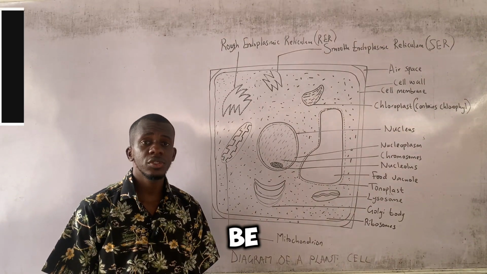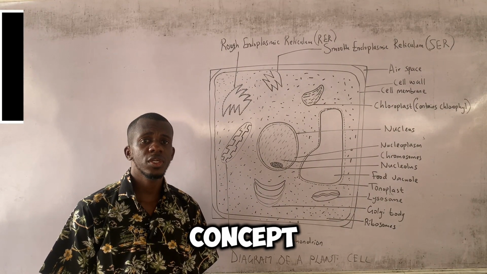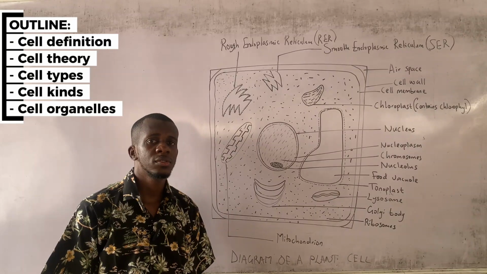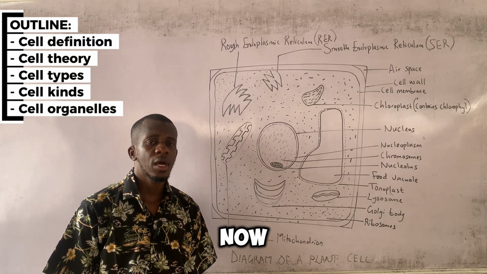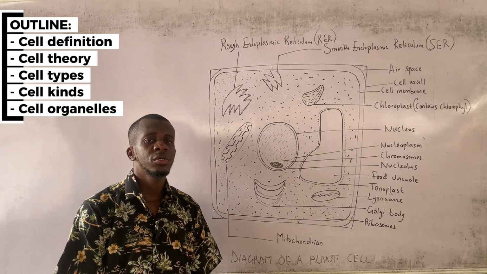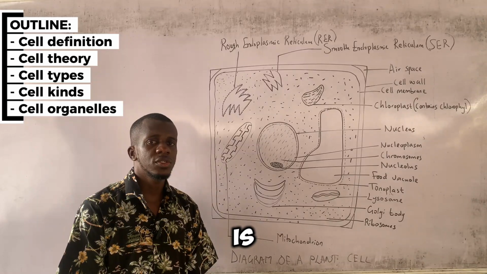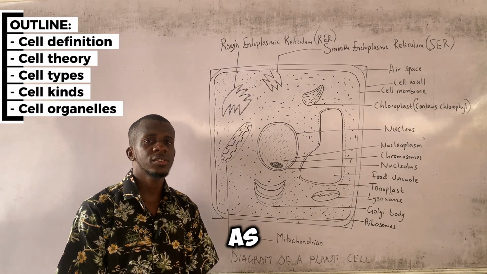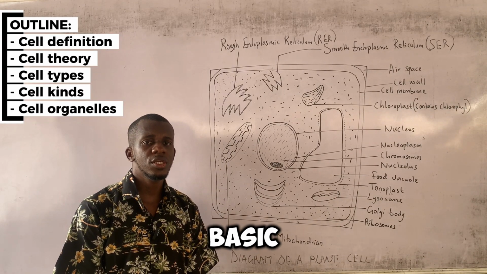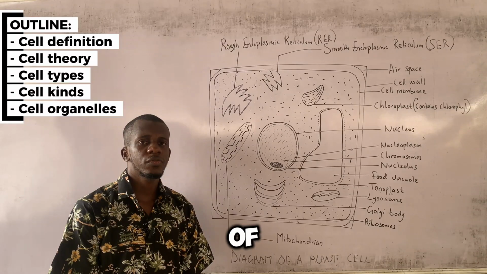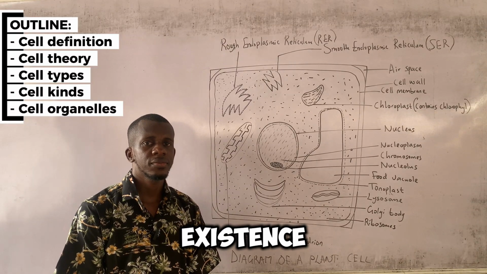Today we're going to be discussing the concept of the cell. By definition, the cell is defined as the basic unit of human existence.